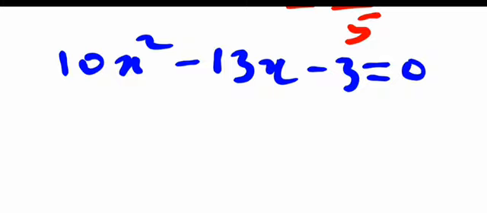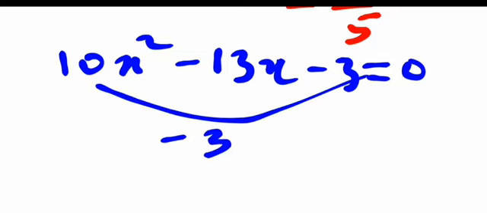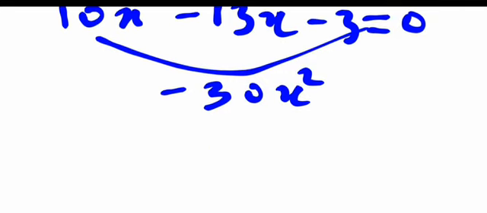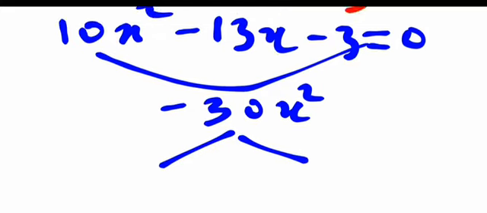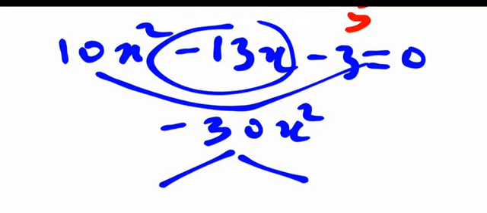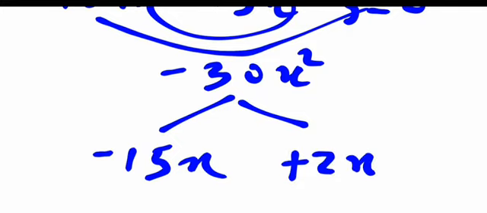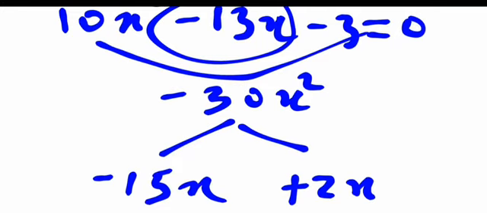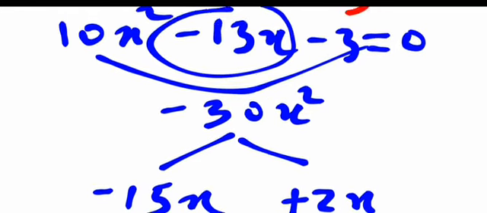And when you look into that, multiplying the first and the last term here gives us minus 30x squared. So what are the factors of minus 30 that, added together, will give us minus 13? Splitting this so that in the middle, the addition of the factors will give us the number in the middle. And that will be minus 15x plus 2x, because when we multiply minus 15 and plus 2, we get minus 30, and when we add them, we get minus 13.